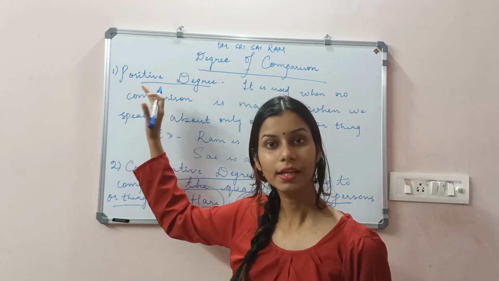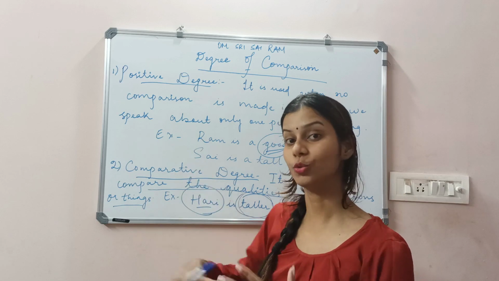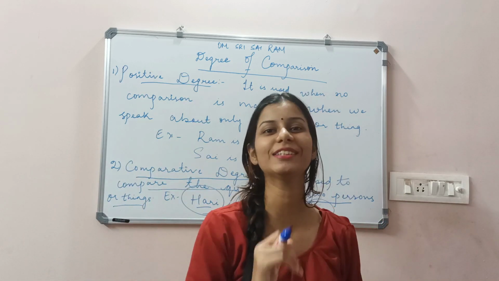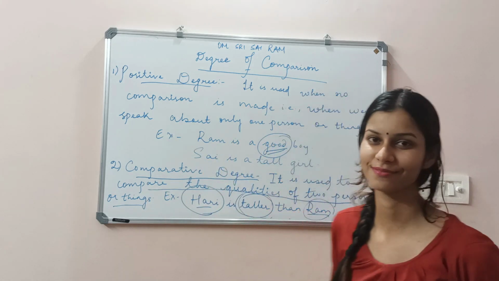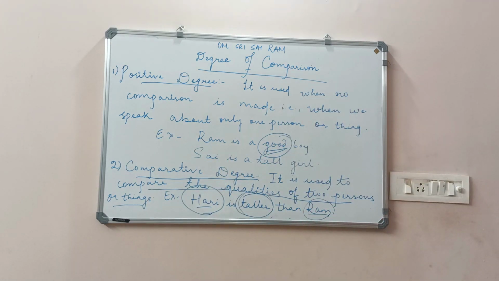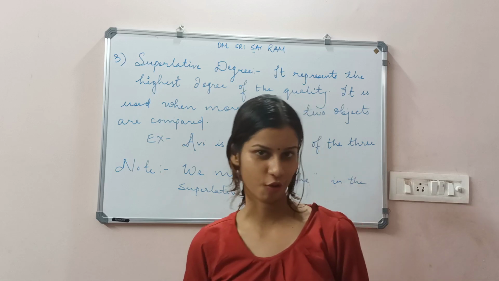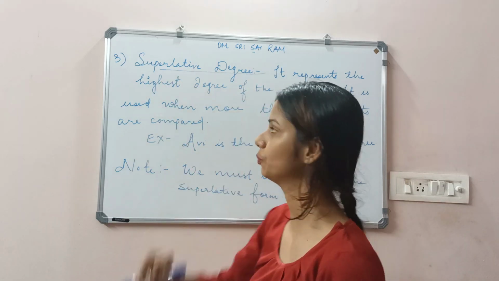ये बड़ा भाई है, ये उससे बड़ा भाई है. तो उसके ऊपर कौन है? So let's go with the superlative degree. Till then, please note down my writing. Next we are moving to the third form, the superlative degree.